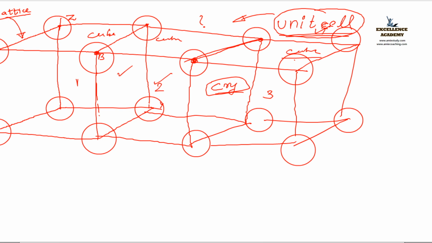Fine. So here, these are the building blocks which form the unit cell. Repetitive unit is called the unit cell. Clear to all? Next.